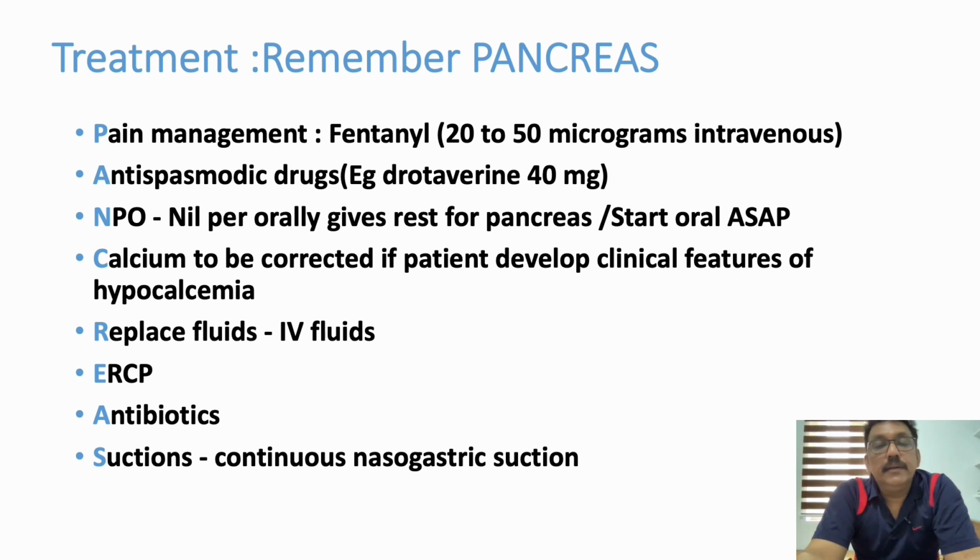Now you can remember the treatment of pancreatitis like this. Pain management is very important. We can give fentanyl, avoid morphine. Antispasmodic drugs can be given, as many patients who have pancreatitis can have spasmodic pain that can be controlled. NPO is not required after 24 hours. Initially we have to keep the patient NPO. Ryle's tube aspiration can be tried. So there will be a severe electrolyte imbalance that has to be corrected.